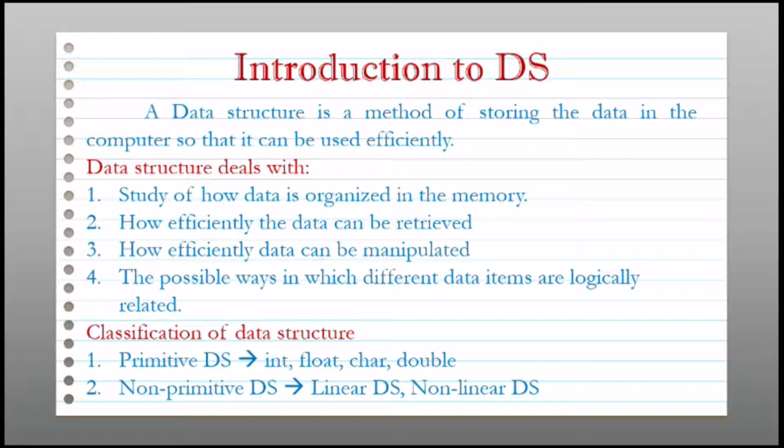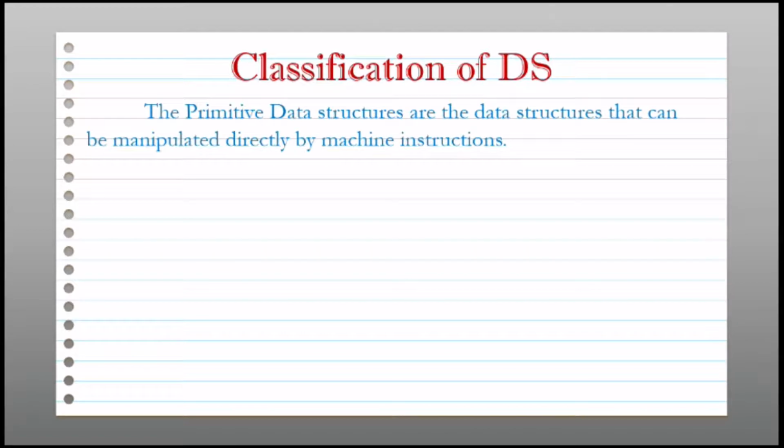Now we will see the first type, that is primitive data structure. So the primitive data structures are the data structures that can be manipulated directly by machine instructions. So these data types are handled or managed directly by the machine's instructions.